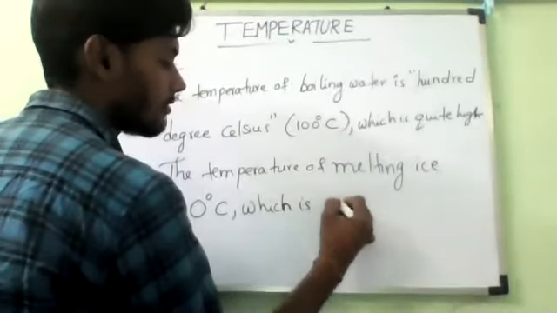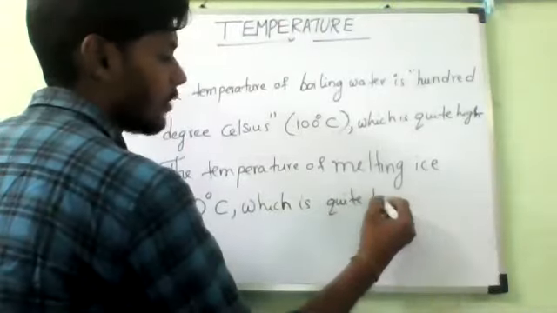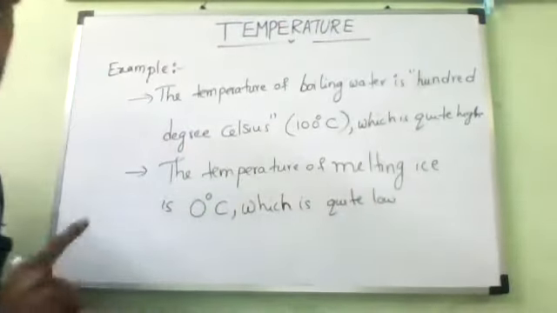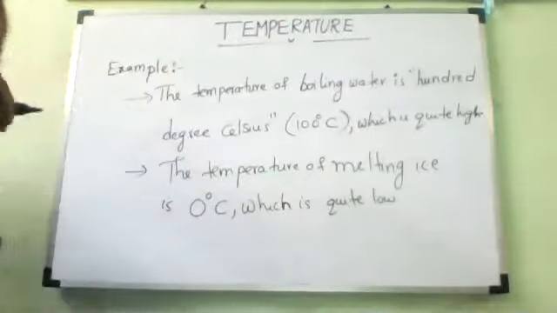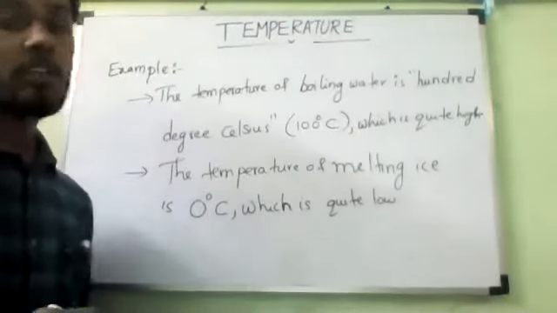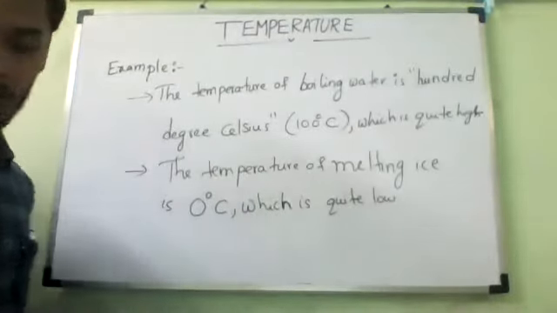So it says that the temperature is too low, too cold. Very cold, yes or no? If you touch it, you will feel it is very cold. That is what you should write.